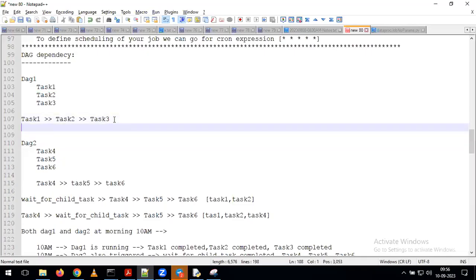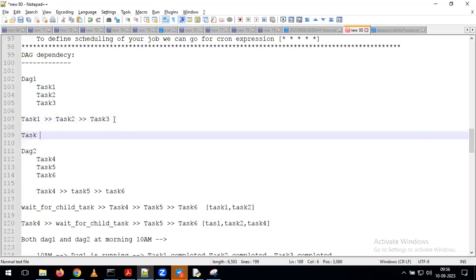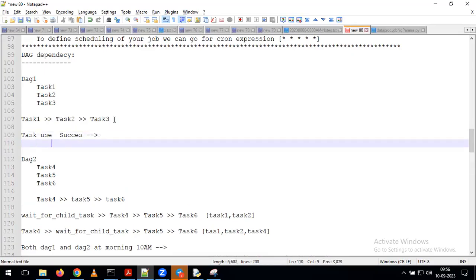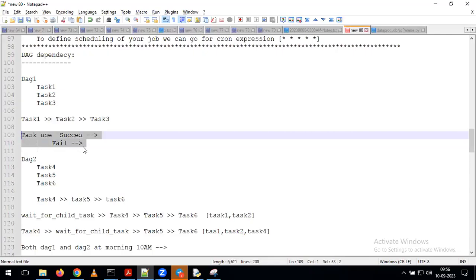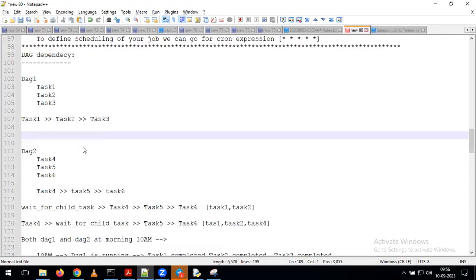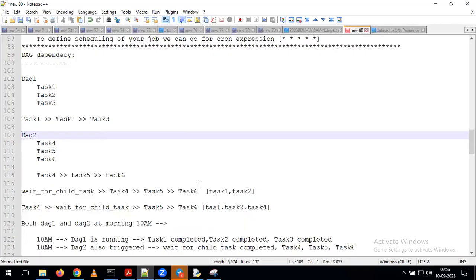Then within the task, we need to use some variables. You can refer to the variables in Google, you can see different variables. For example, if it is success, what operation you want to perform? If it fails, what operation you want to perform? By using those variables, you can define that if it is success, go to task 2, and if it fails, go to task 3. That kind of information can be defined by using the variables present in the operators. Okay. Any other questions?